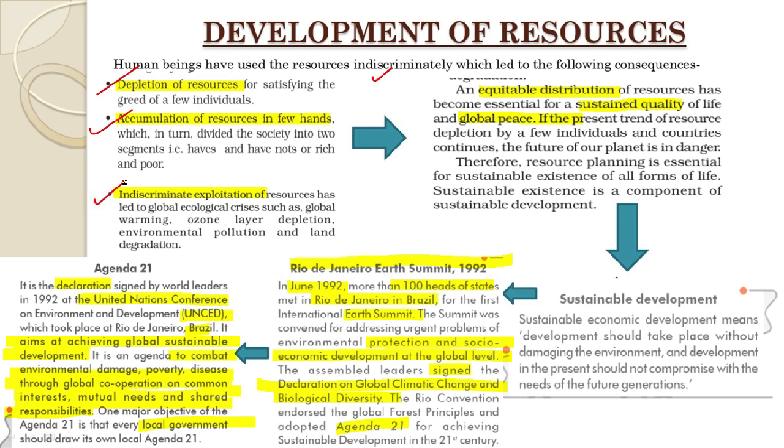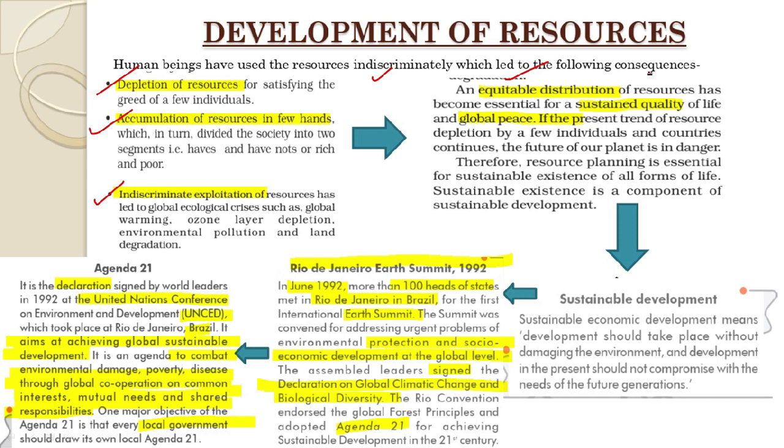But the burning question is, can equitable distribution take place due to all these factors? No. On the basis of all these three consequences, we cannot see development taking place. So if we want a sustained life quality and global peace, equitable distribution of resources is required.